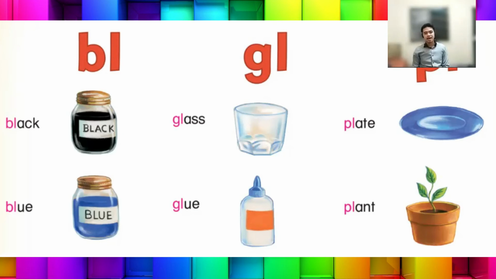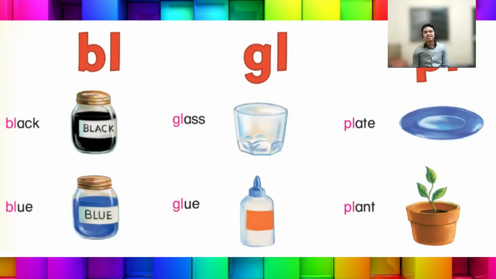Bl plus ack equals black. Bl plus ue equals blue. And for the next phonics, we have gl. Gl plus ass equals glass. Gl plus ue equals glue. Pl plus ate equals plate. And pl plus ant equals plant.